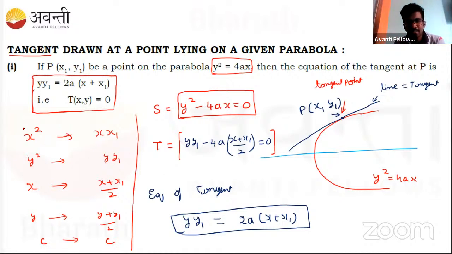So this works for any curve, not only parabola, not only circle, for all the curves. So this method will work. This method can be applied when the point at which the tangent occurs is given, and the given curve is a second order degree equation. So write the second order degree equation, and wherever this x square is there, these are the terminologies that will occur. So you can do that method, you get a tangent equation. Understood?